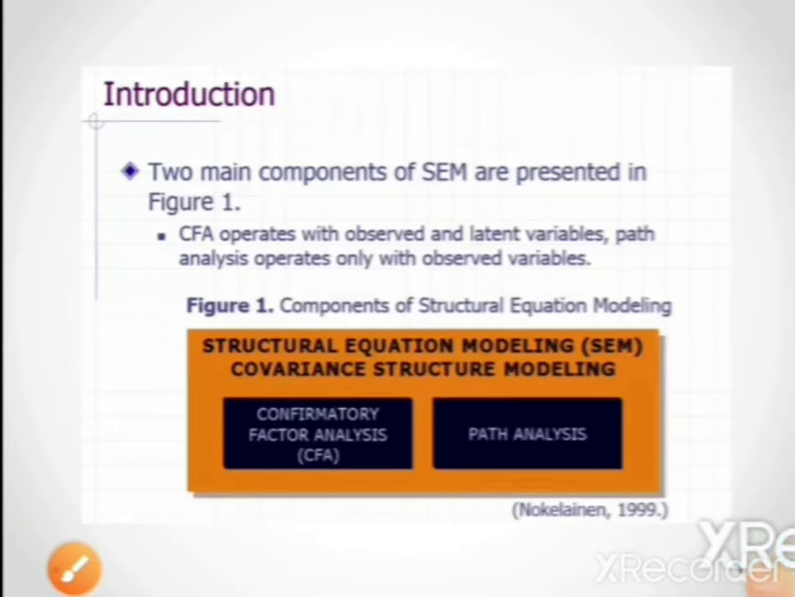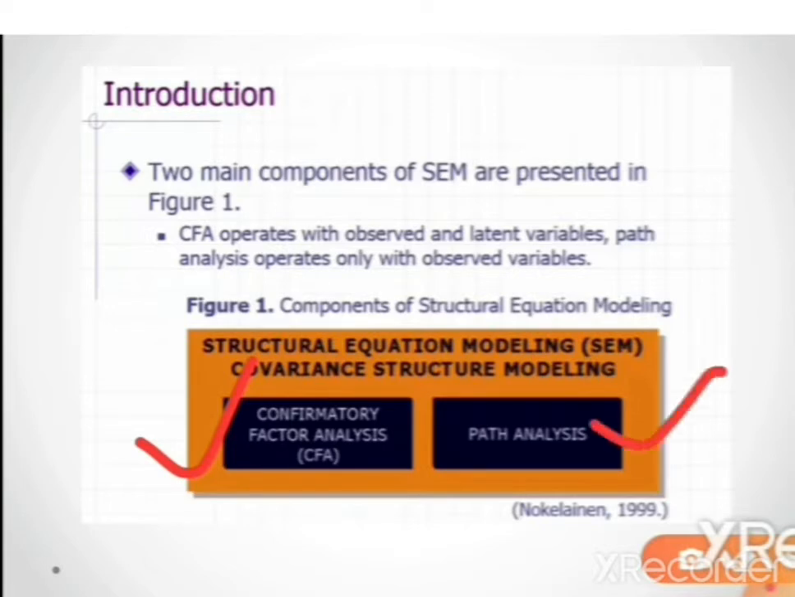Next, there are two main components of SEM that are presented in this slide. One component is CFA, that is confirmatory factor analysis. Another is path analysis. Confirmatory factor analysis operates with observed and latent variables, while path analysis operates only with observed variables. So this is the difference. We will study both these components in detail.